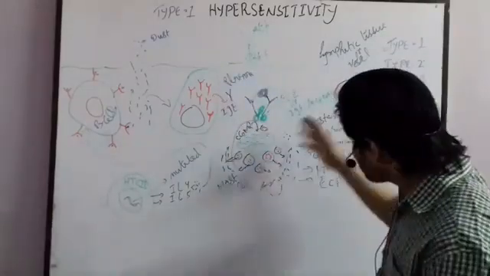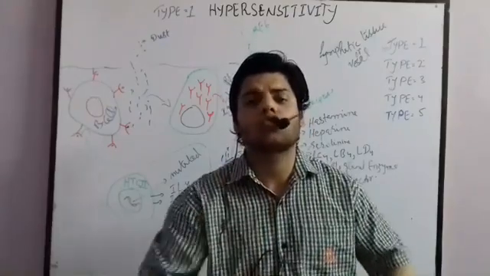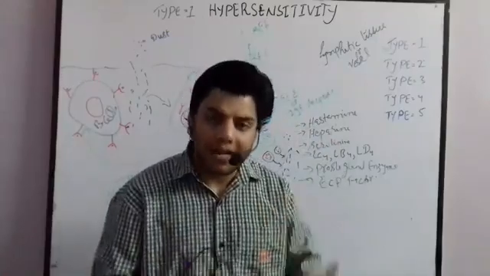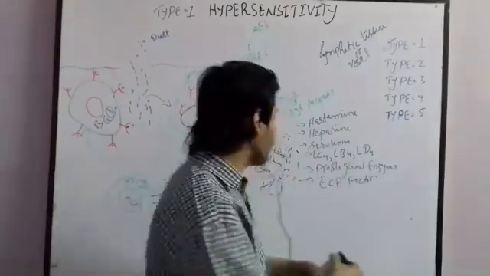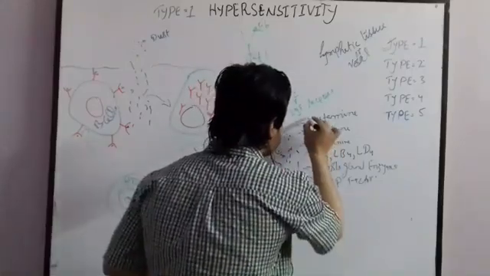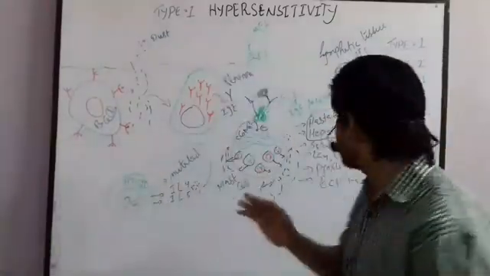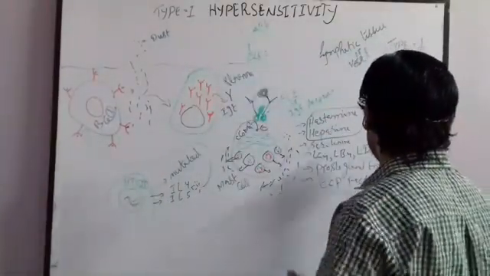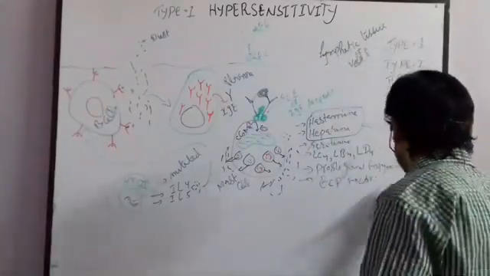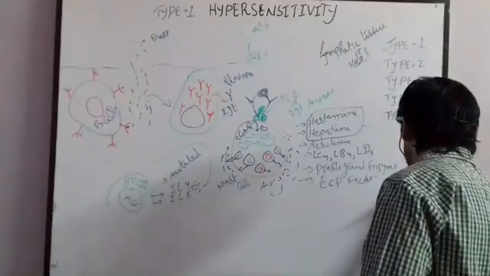Okay, once each chemical is secreted, each chemical can cause different kinds of symptoms, like rashes, red itchy eyes. So let me write among them these two, histamine and heparin. What will histamine and heparin cause? They will cause vasodilation and smooth muscle contraction. So let me write, they will cause vasodilation.